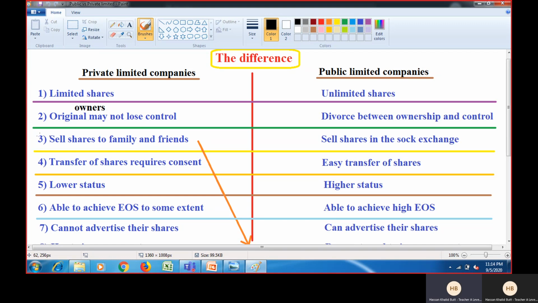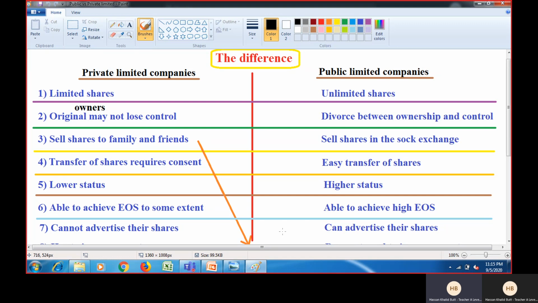Then we have point number seven: a private limited company cannot advertise its shares, and a public limited company can advertise its shares. Again, remember, it's not about advertisement of products, because both companies can advertise their products. There is no restriction. All businesses can advertise their products, you know that. But they cannot advertise their shares. It means that they cannot tell the outside world that they are offering shares for sale in case of a private limited company, and they have to use their own connections such as family and friends, right?